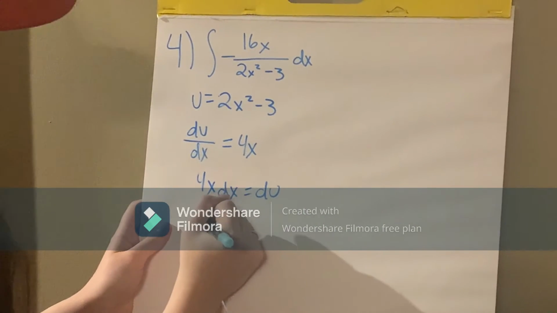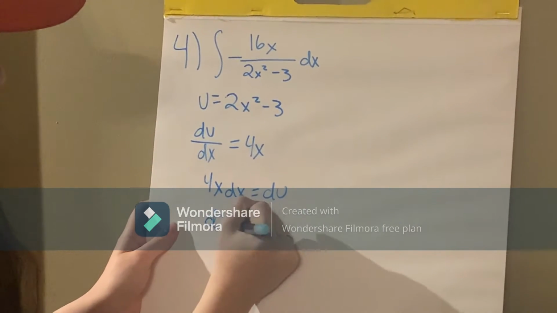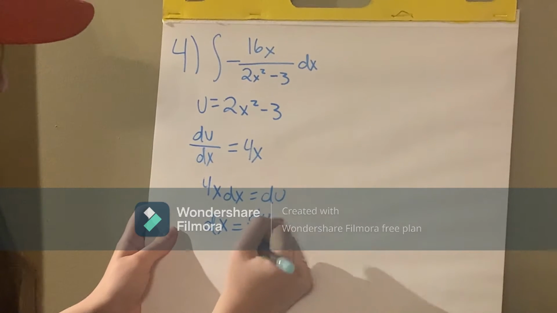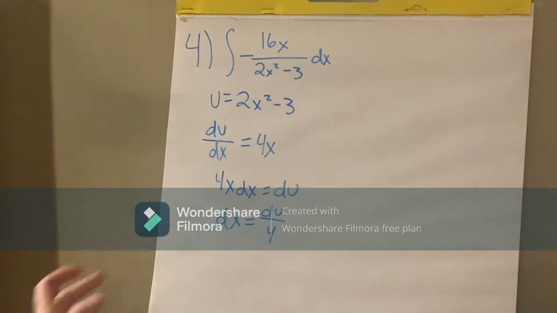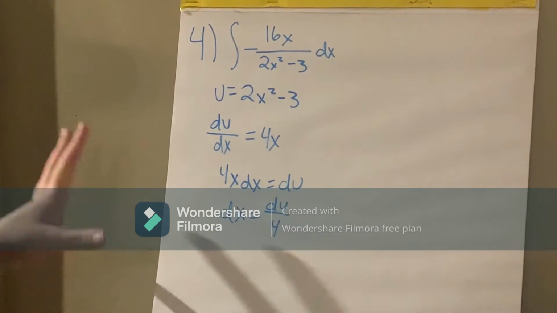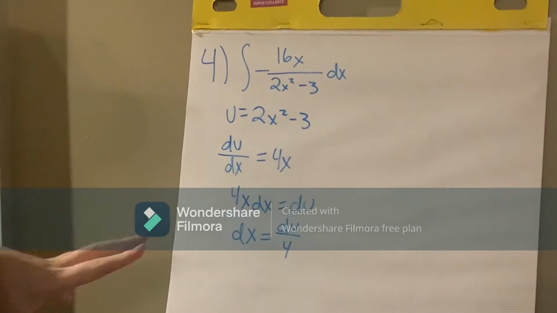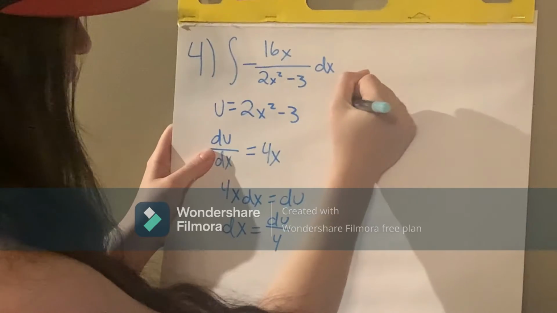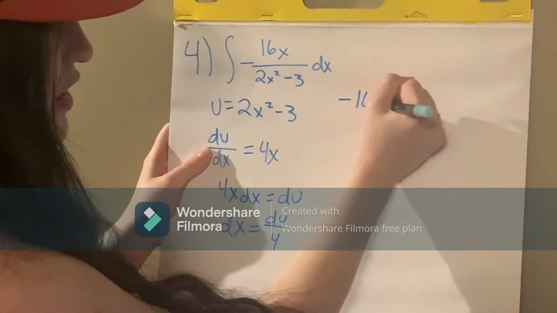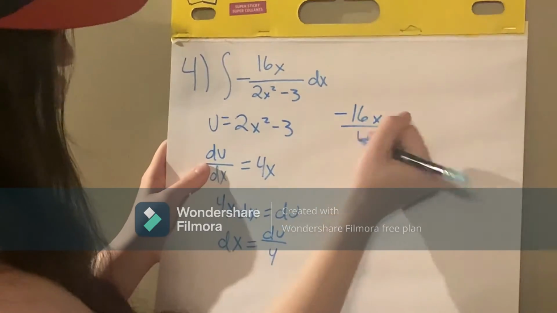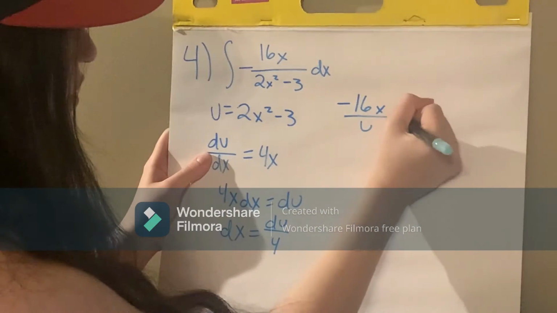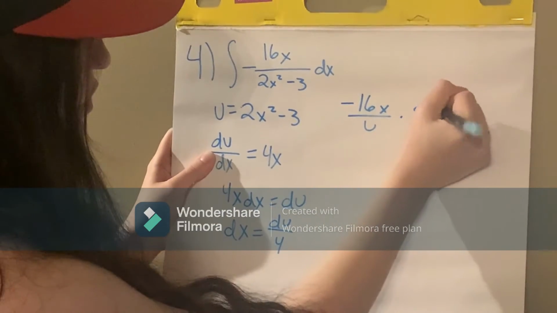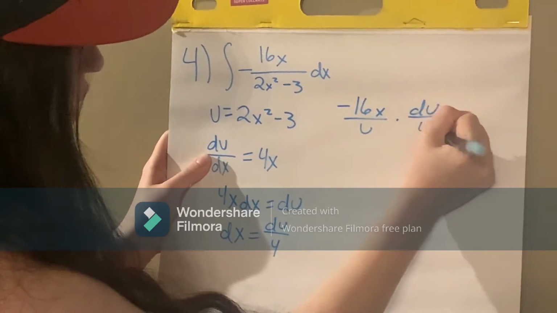Then we're just going to swap that and have dx equal du over 4x. Now we're going to be putting in these values. We're going to plug the starters back in, basically. So I'm going to go up here, and we're just going to have it as 16x over u, because we still haven't plugged u back in, times du over 4x.